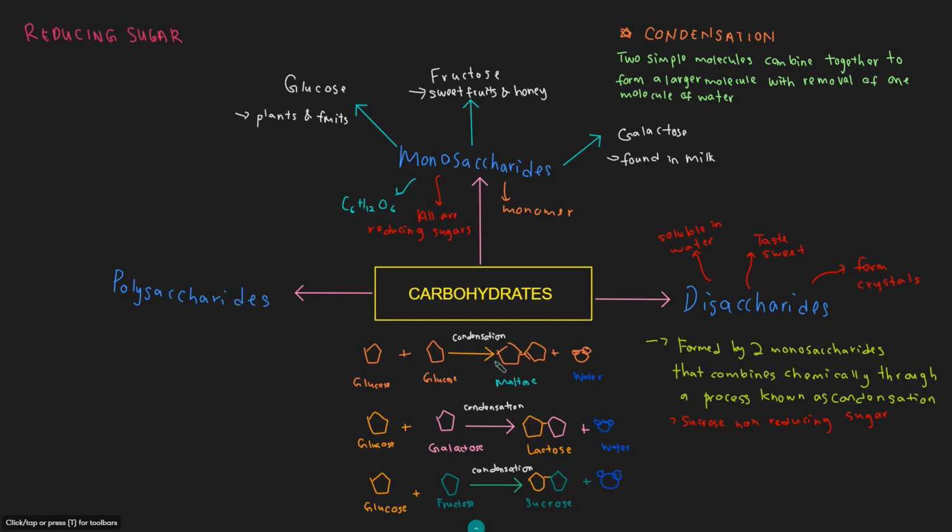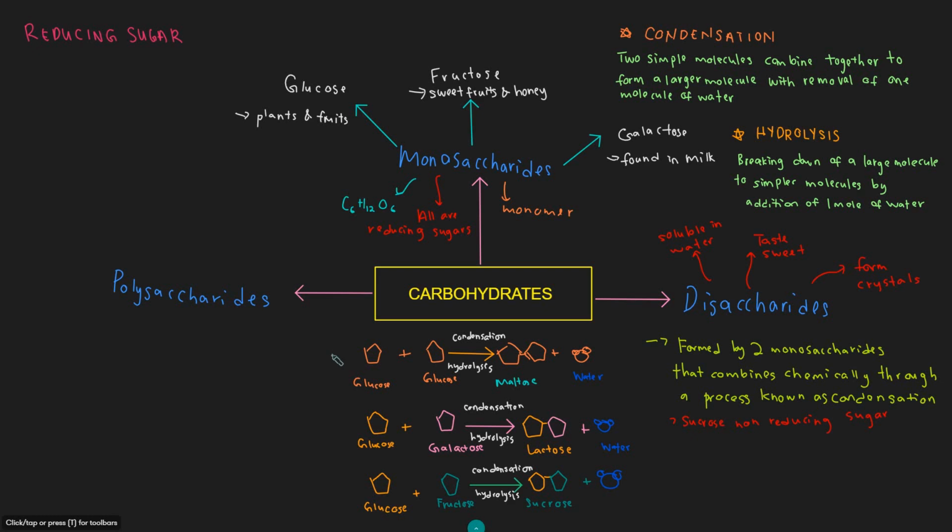However, we can change maltose back to glucose by a process known as hydrolysis. Hydrolysis is the breaking down of a large molecule into two simple molecules by addition of one molecule of water. Hence, not only can maltose be converted back to glucose, but lactose and sucrose can be converted back to glucose and galactose, and glucose and fructose, respectively.